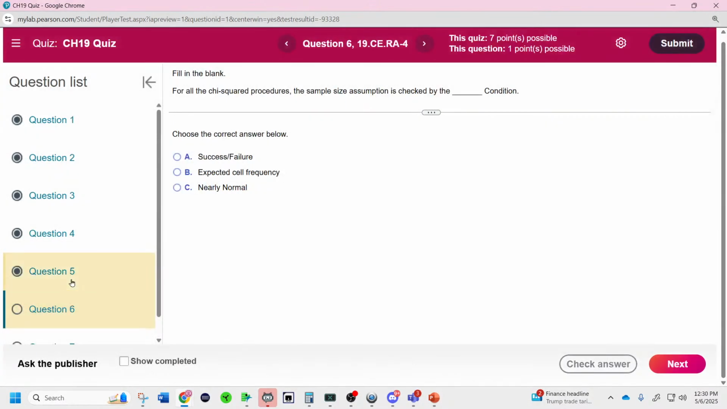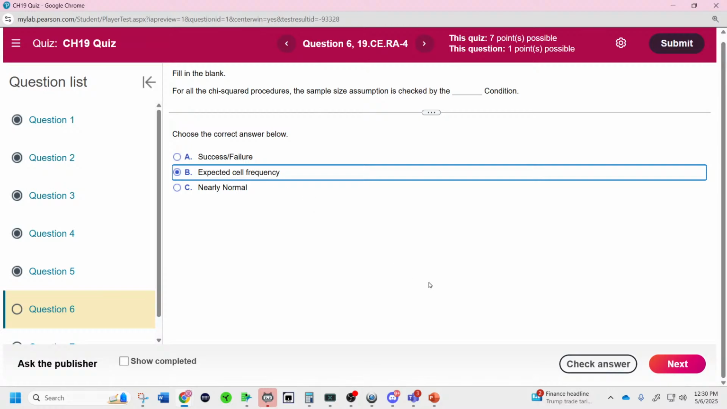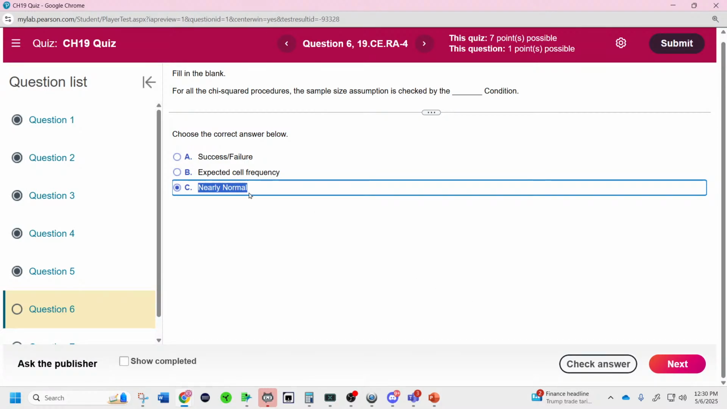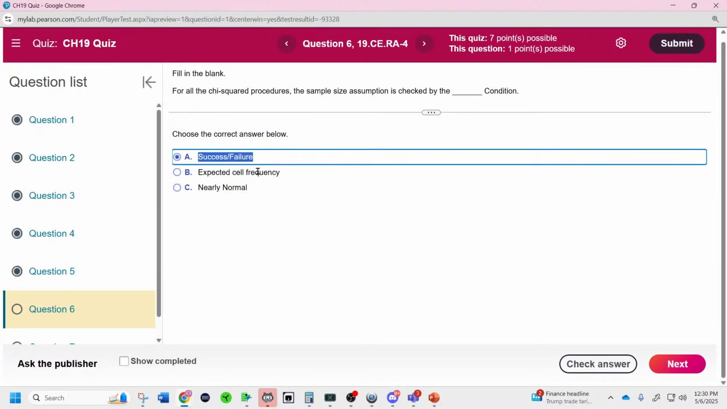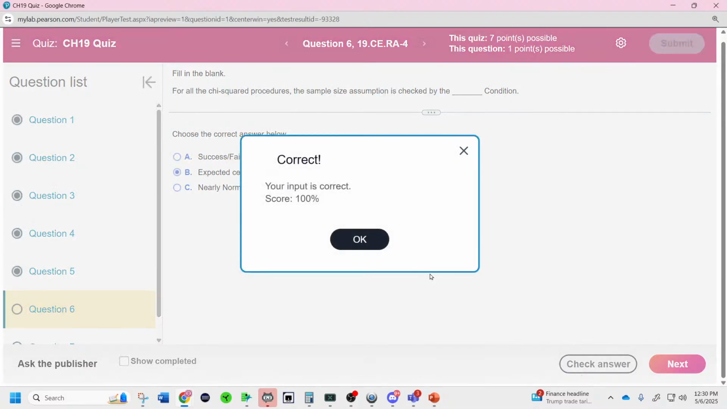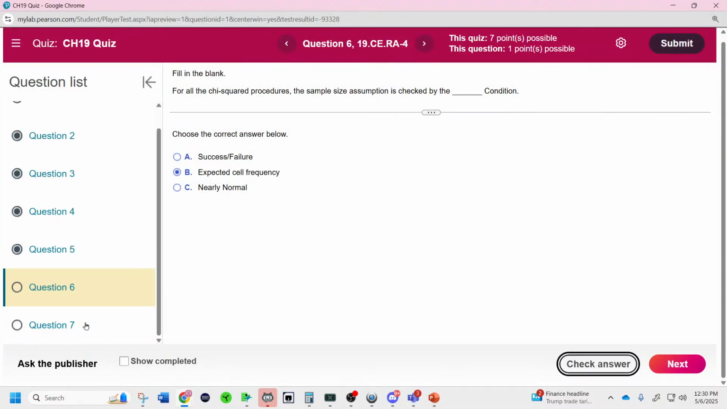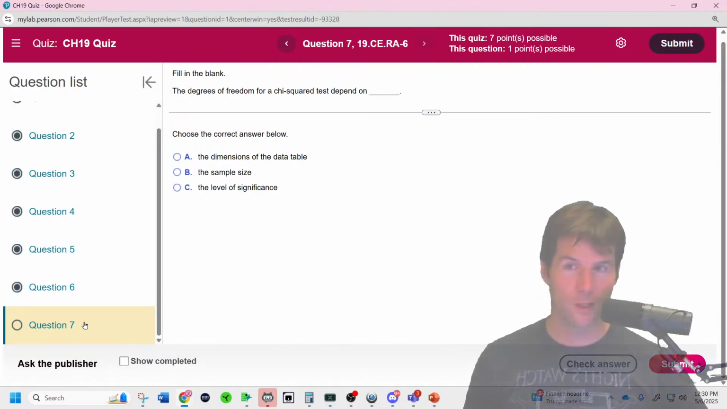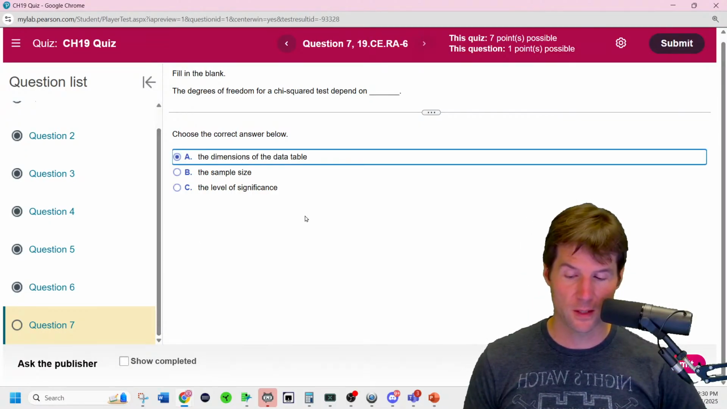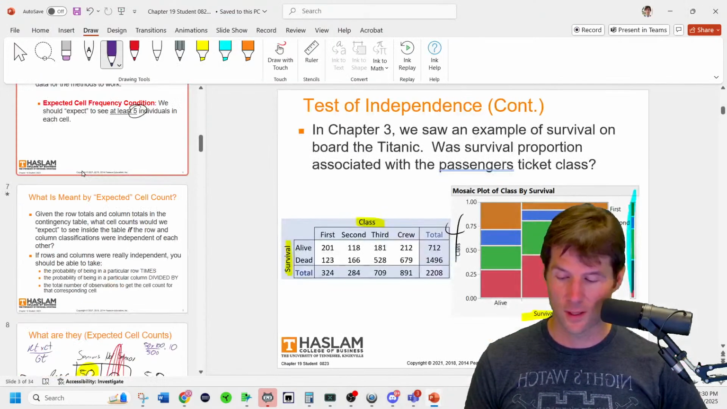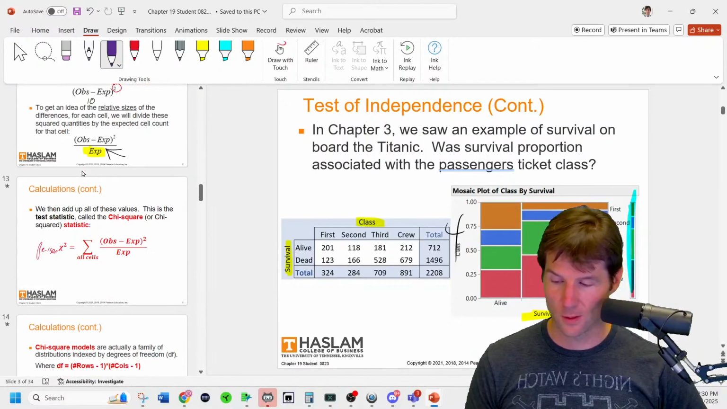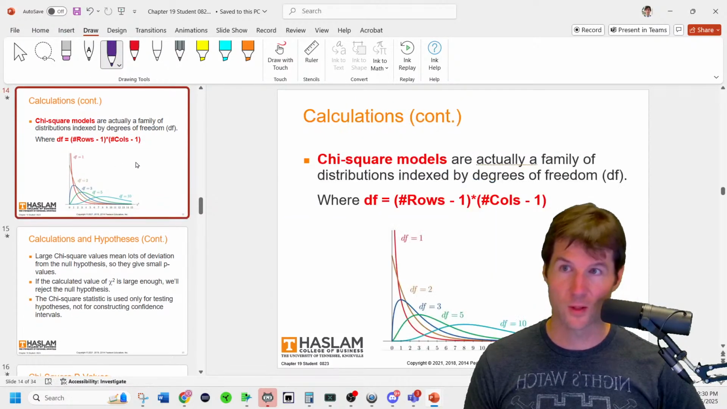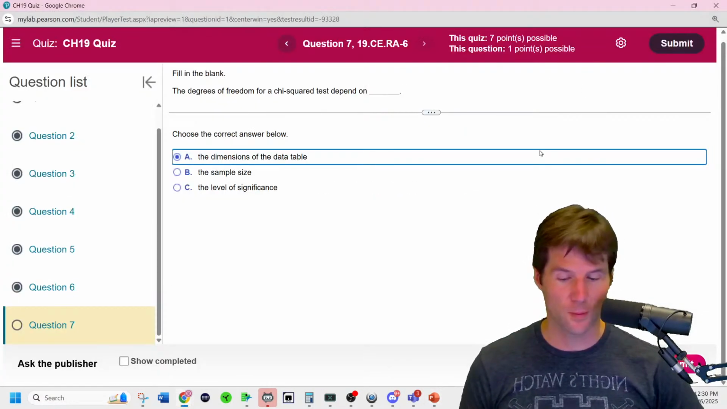And then the last questions on here, for all the chi-squared procedures, the sample size condition is checked by the expected cell count frequency. This is a t-test? We're not doing a t-test. This is the proportion test? We're not doing proportions. That is the chi-squared: cell counts greater than 5, at least 5 expected cell counts. The degrees of freedom for a chi-squared are rows minus 1 times columns minus 1, based on the dimensions of the table. You see it right here classically in the notes somewhere. Rows minus 1 times columns minus 1 is the degrees of freedom for the chi-squared, telling us the shape of the chi-squared.